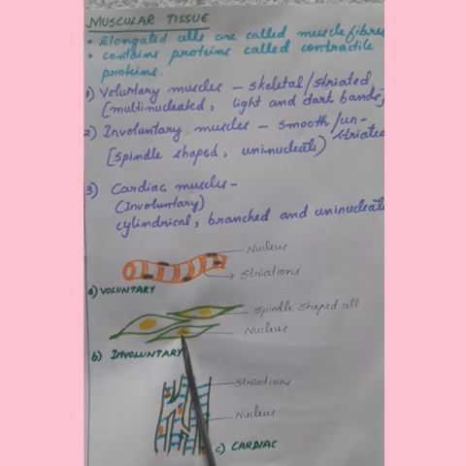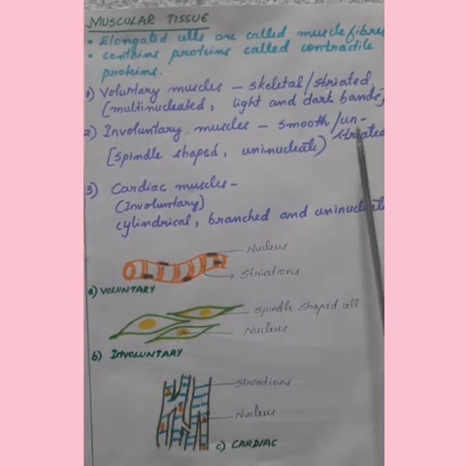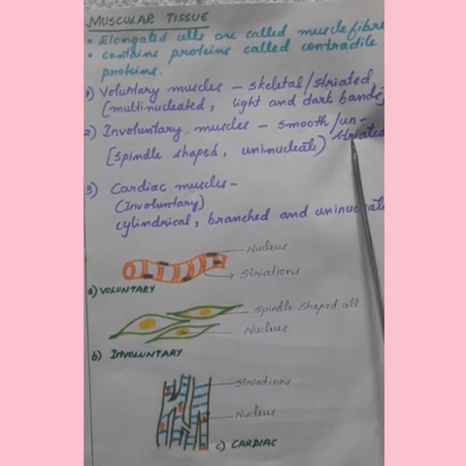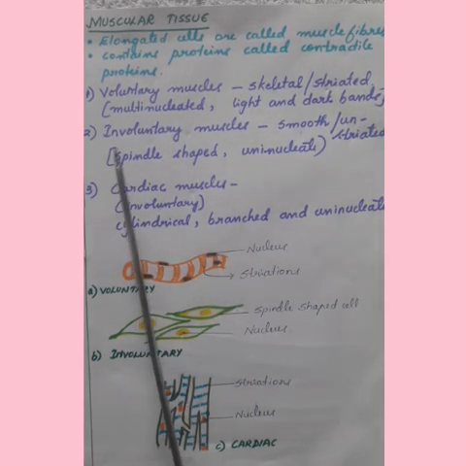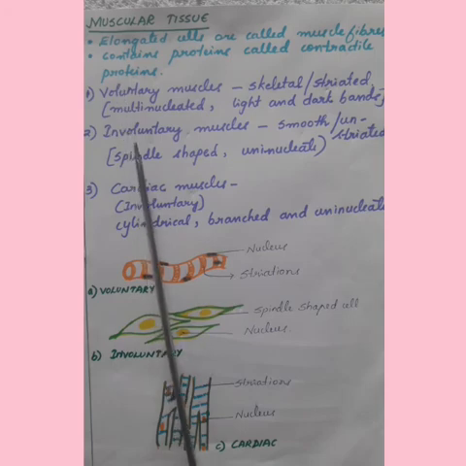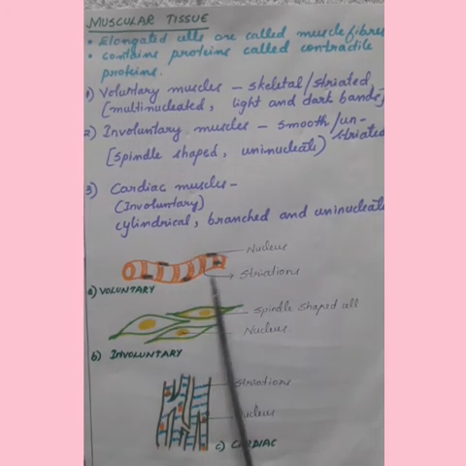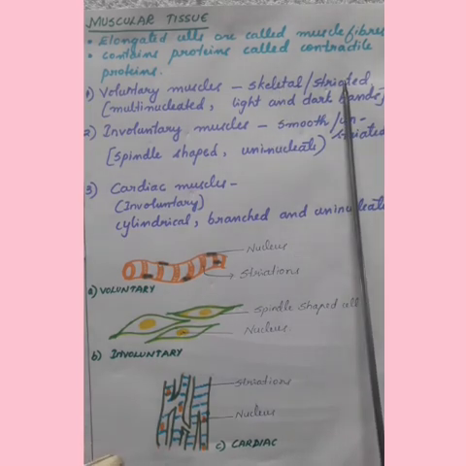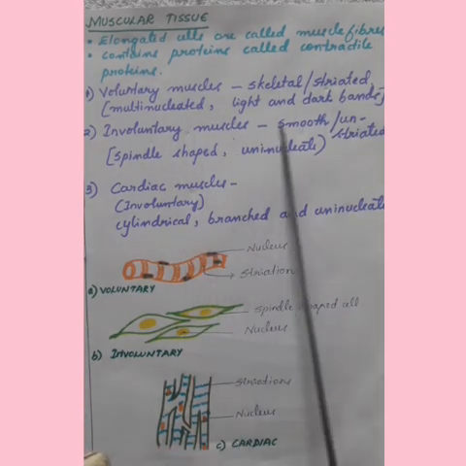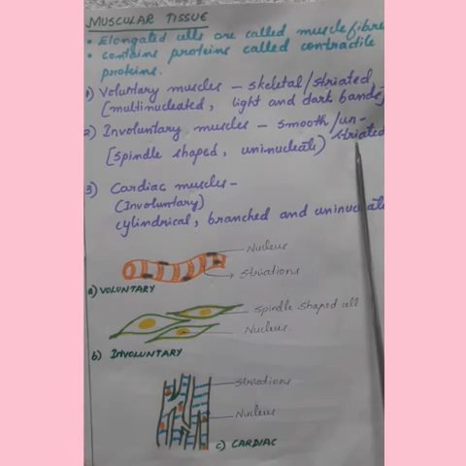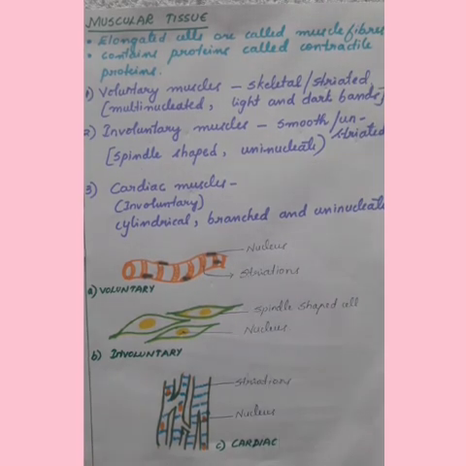They contain only one nucleus. They are also called as unstriated muscles. So we have studied about voluntary muscles and involuntary muscles now. Voluntary muscles are skeletal muscles and striated muscles. Involuntary muscles are smooth and unstriated muscles.